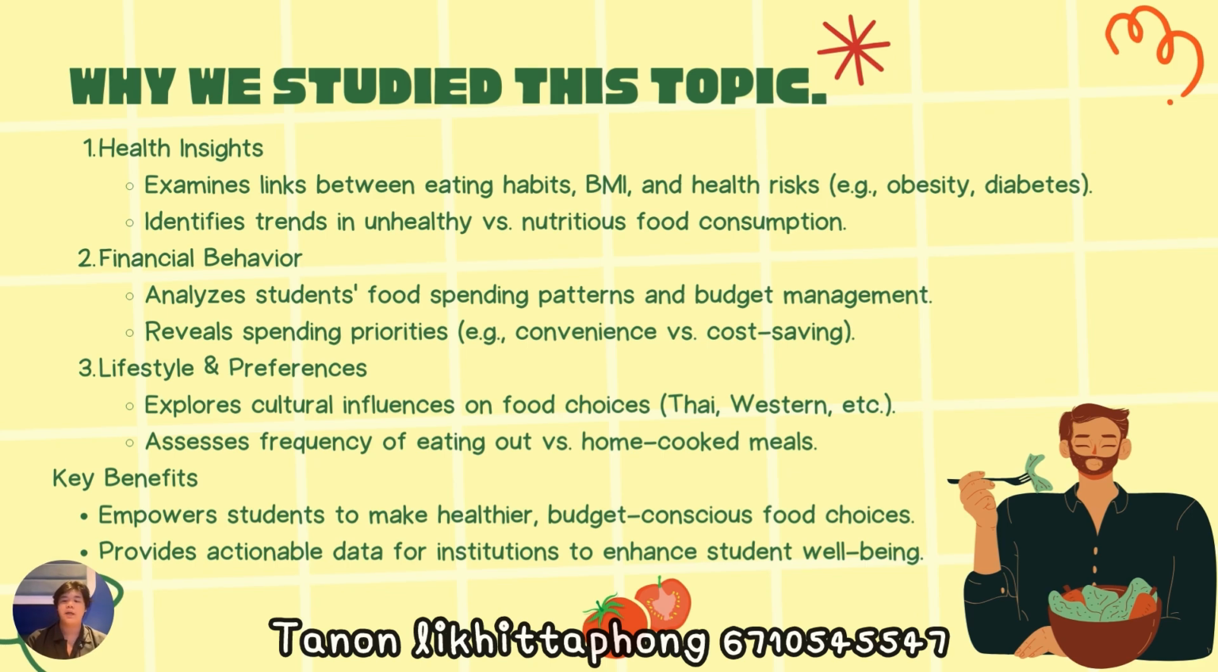First, health insight. We look at how eating habits relate to BMI and health risks like obesity and diabetes. We also spot trends in healthy versus unhealthy food choices. Second, financial behavior. We explore how students spend money on food, whether they prioritize convenience or try to save money.